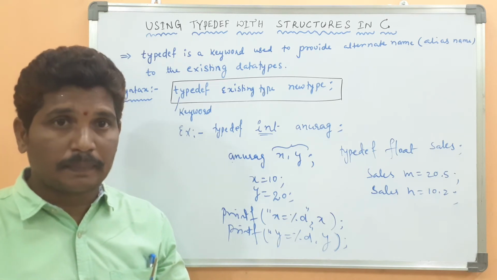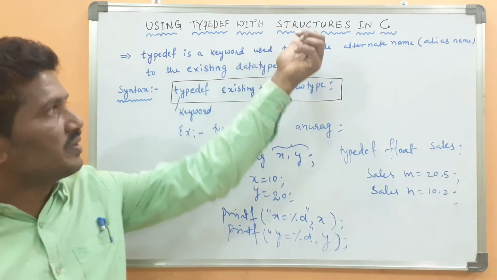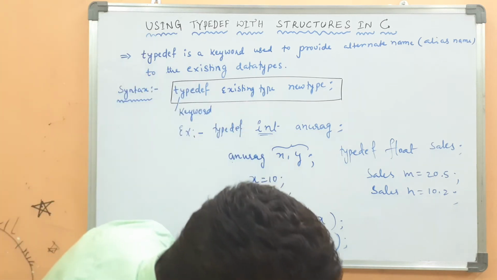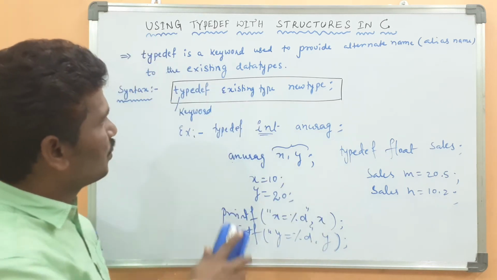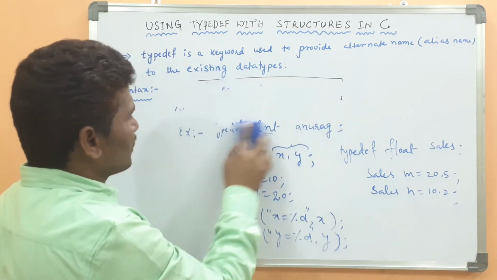Got it? Okay. Next, how can it be used with the structure concept? Everybody understood the type definition. Then how can it be used along with structures?